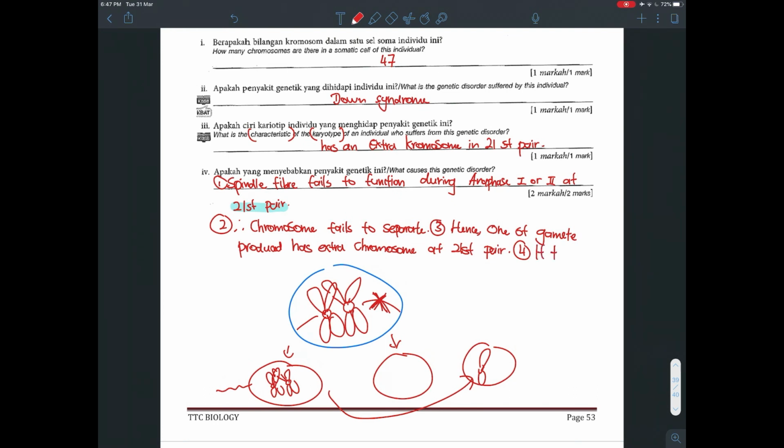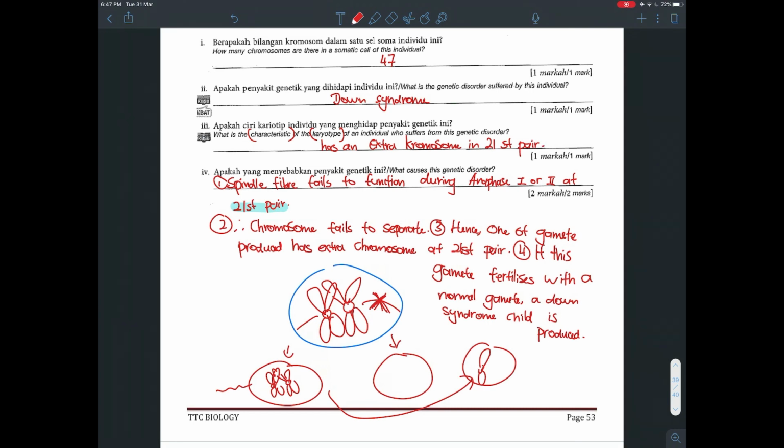So you just say, if this gamete fertilizes with a normal gamete, okay, then a Down syndrome child is produced.